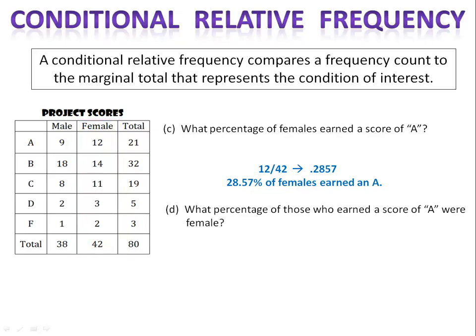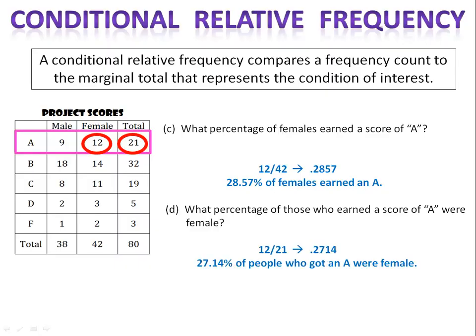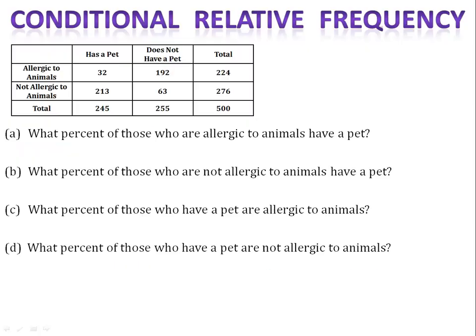What percentage of those who earned an A were female? Once again, we're looking at the A row, and we want to know how many of the A's were female. Well, 12 out of the 21. 12 out of 21 is 0.2714. About 27.14% of people who got an A were female.